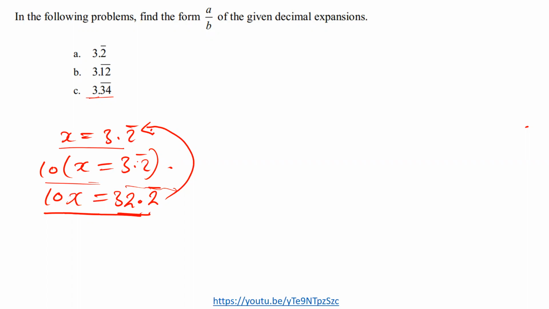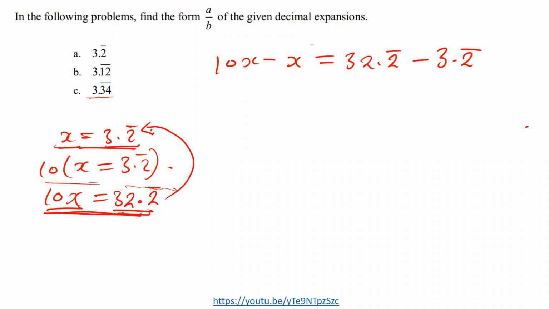All right, so here we're subtracting this from that. So we have 10x minus x, saying this minus that and this minus that. And then we say this is equal to 32.2 bar minus 3.2 bar. So we subtract 10x minus x.